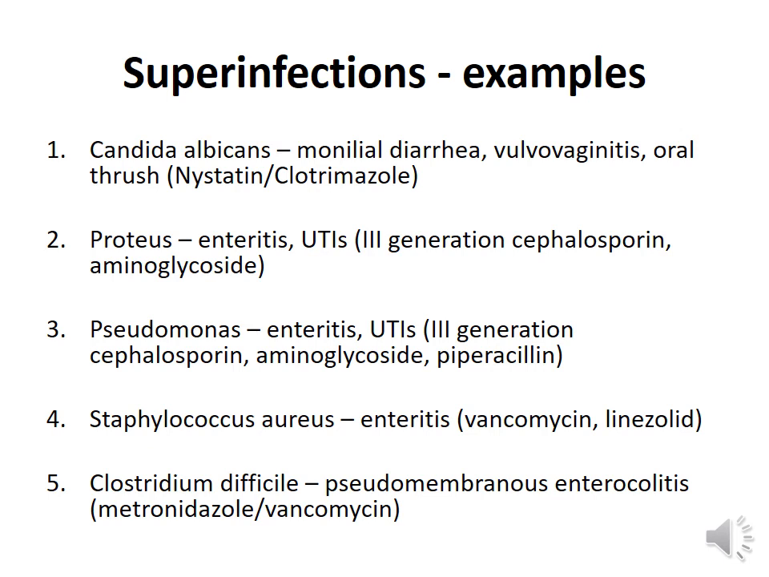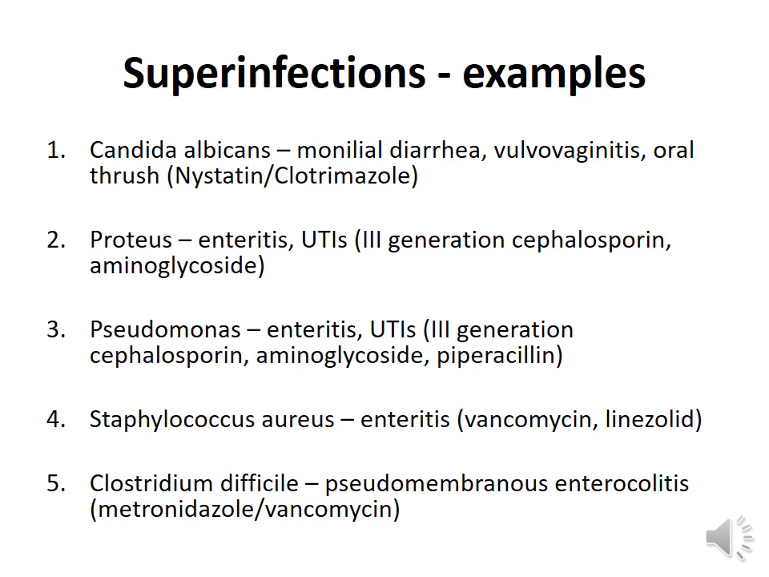Examples of organisms which cause superinfections: Candida albicans causes monilial diarrhea, vulvovaginitis, oral thrush. Nystatin and clotrimazole are used to treat these infections. Proteus is a gram-negative Enterobacteriaceae, produces enteritis, urinary tract infections. Third generation cephalosporins and aminoglycosides are used to treat this superinfection.